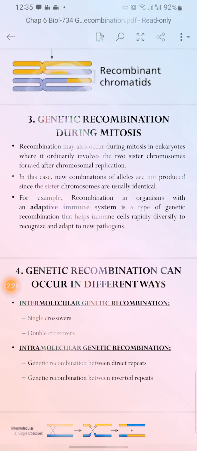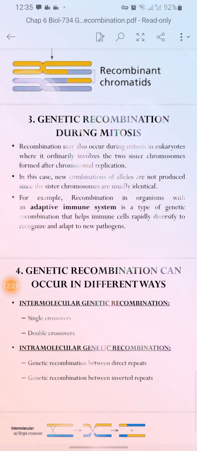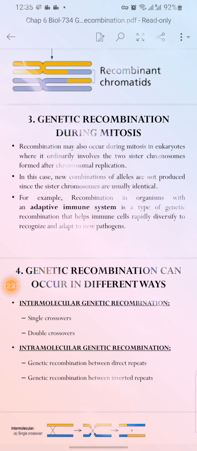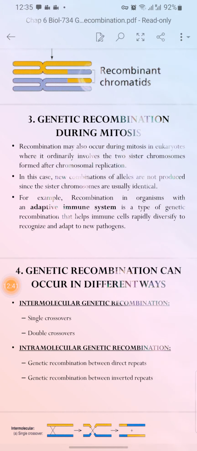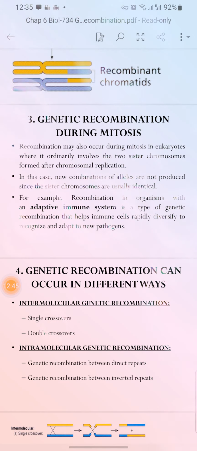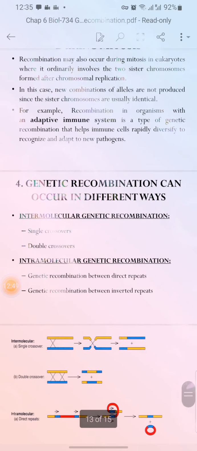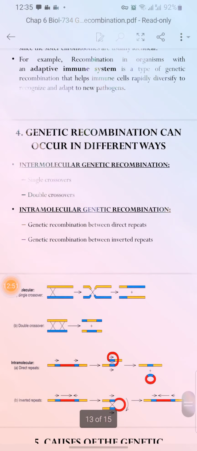Okay, this is a very good example, as the adaptive immune system learns about the disease, so the immune system may develop, or new pathogens are also formed by this methodology.